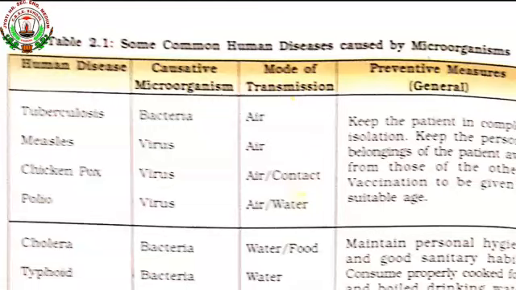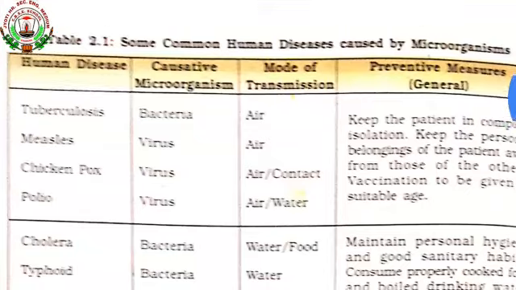Welcome back. In the last class, I hope you had understood how pathogens spread diseases. So today we are going to learn about how microorganisms cause diseases in human beings, animals and plants. And also we see the various list of diseases caused by microorganisms.